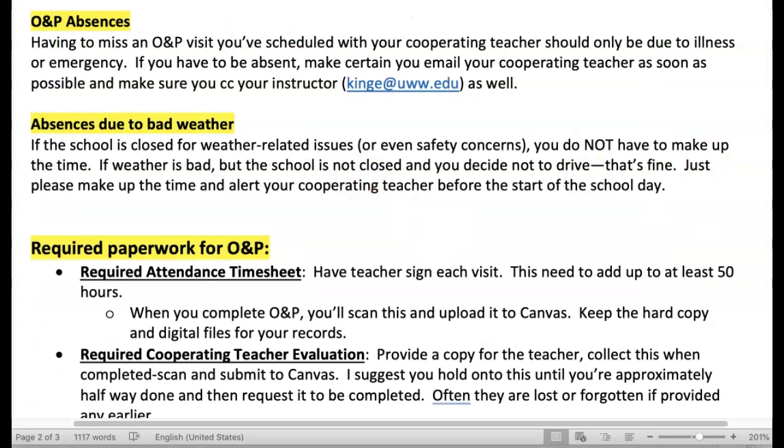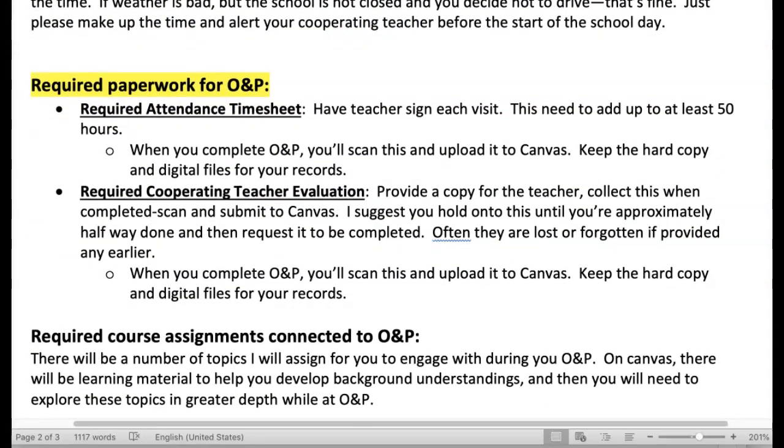For the timesheet, have your teacher sign it at each visit if you're able. If they're busy and can't sign when you're leaving, have them sign when you get back. You need to make sure that your time adds up to at least 50 hours.